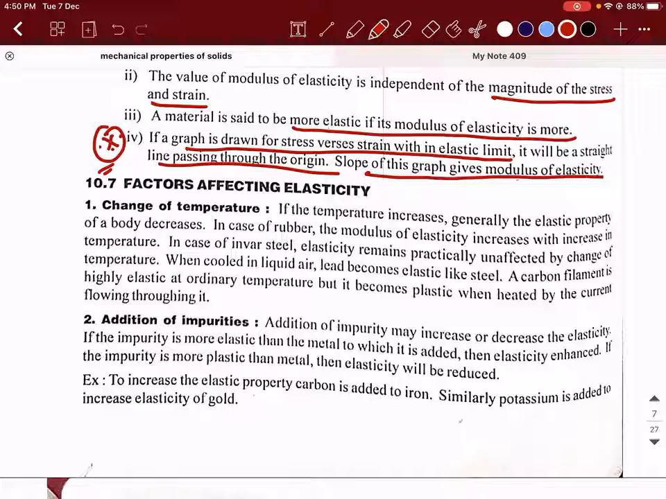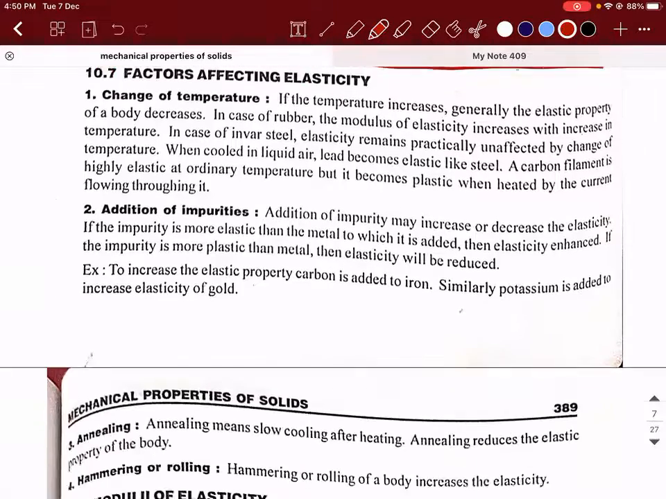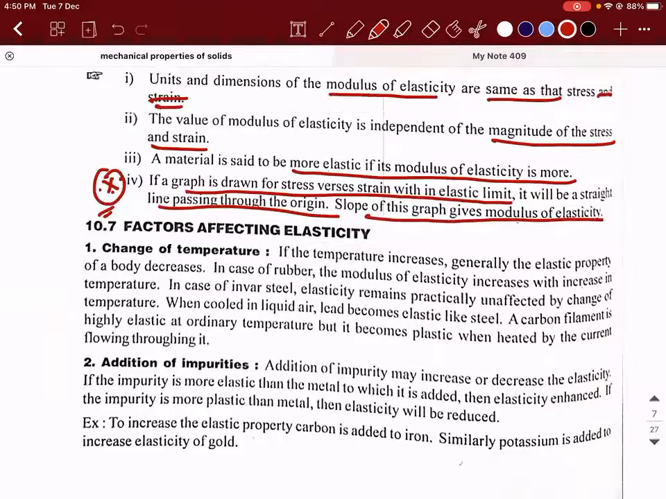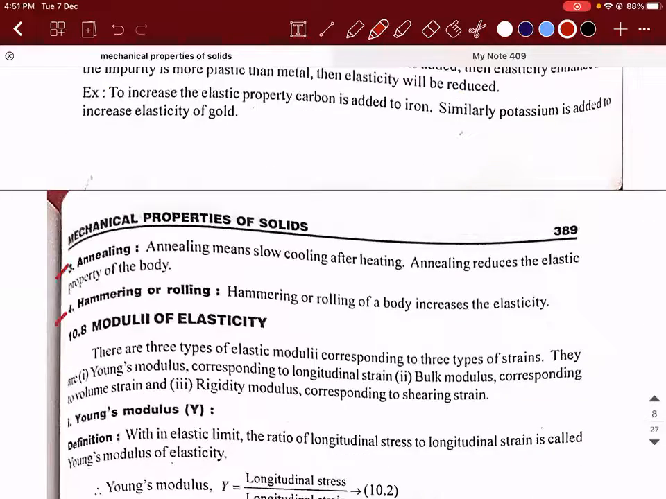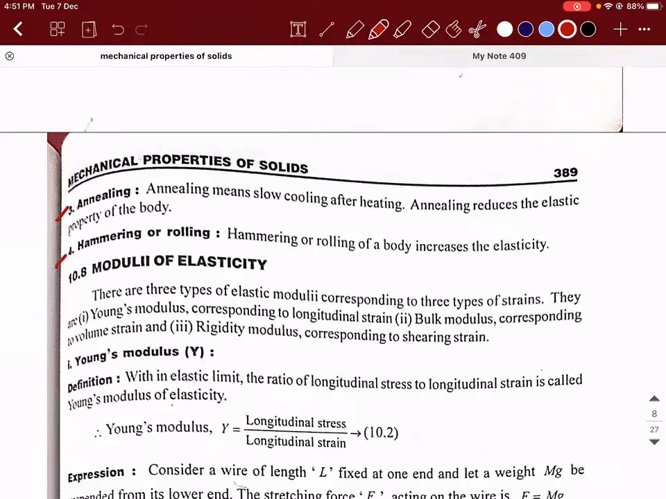Any doubt till this point? No, sir. Right. This point is not there in our NCERT textbook, so what I will do is share all these points, and you can read them later.